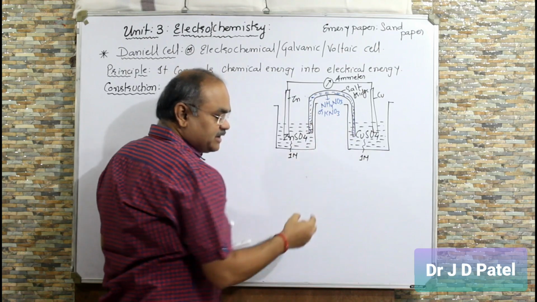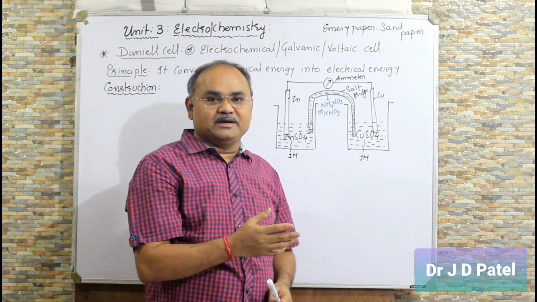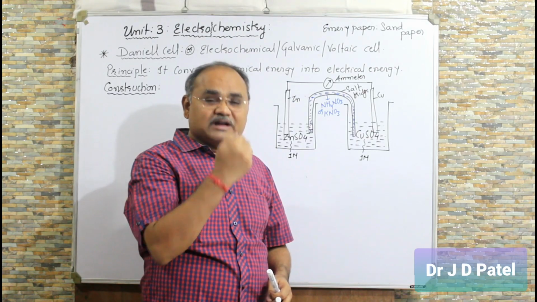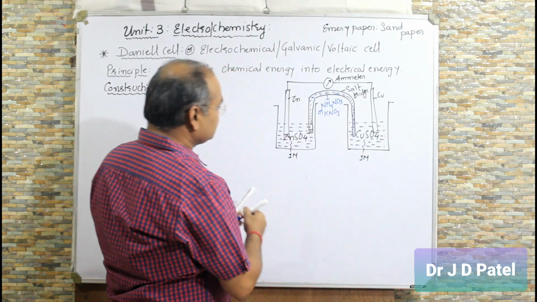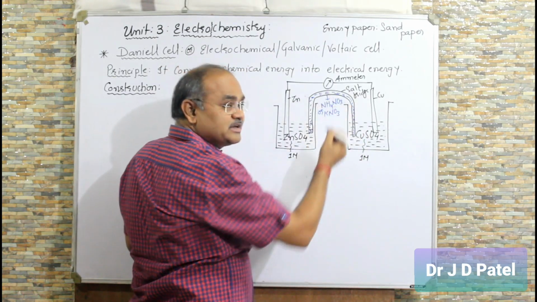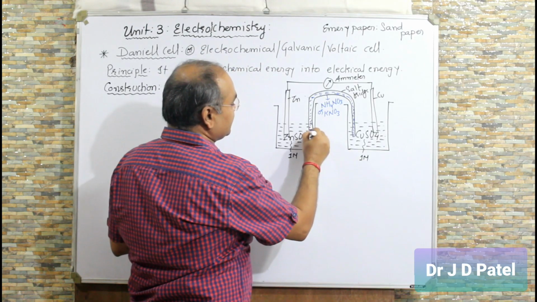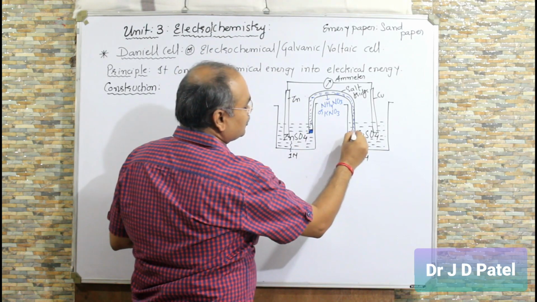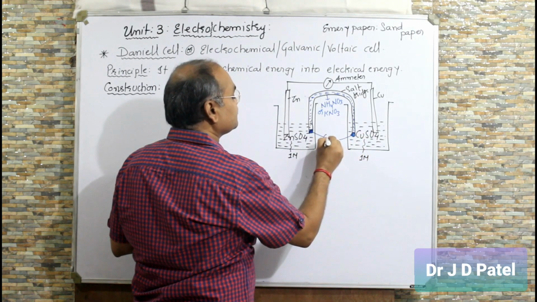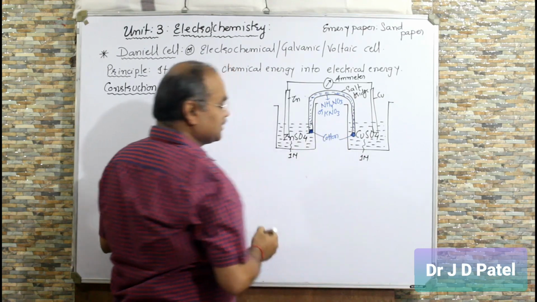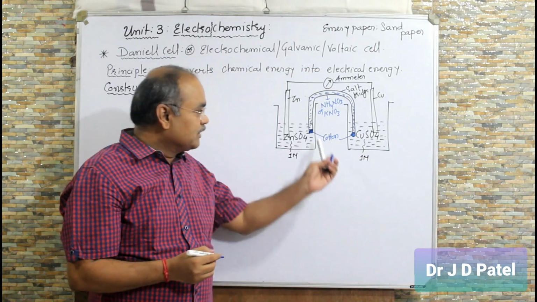This salt bridge contains a solution of ammonium nitrate or potassium nitrate or any electrolyte in which the velocities of positive and negative ions are the same. That is important. Right? This solution is prepared in agar-agar, and it is solidified, made jelly type. Close both ends of the U-shaped glass tube with cotton plugs. So now it is connected internally.